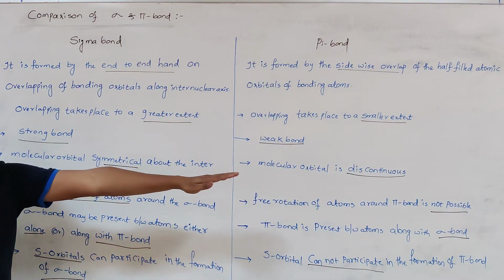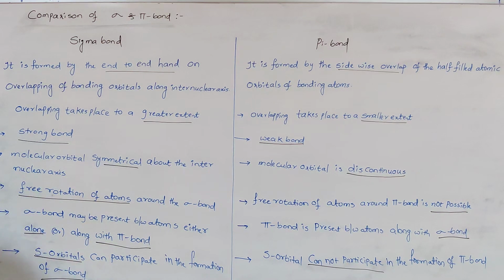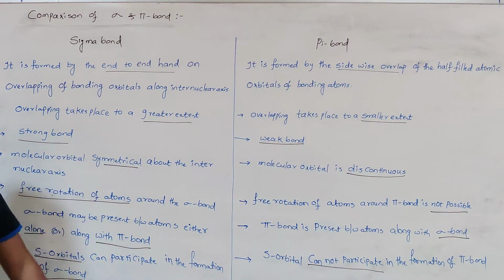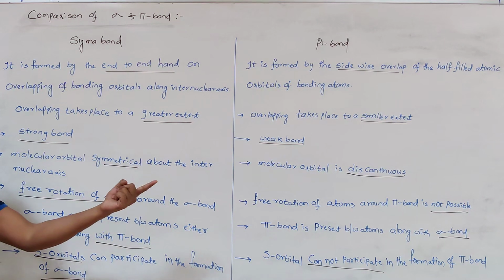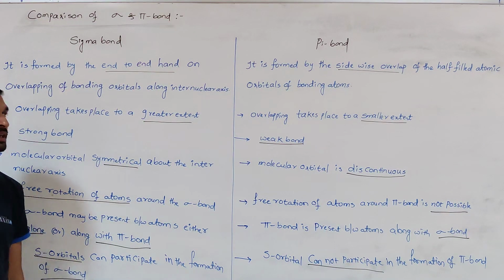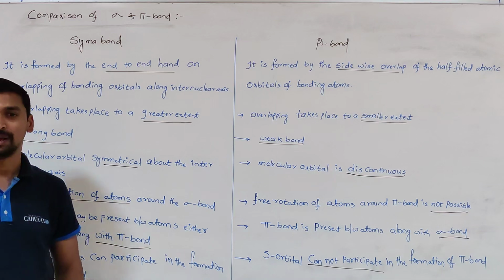It is not possible around the pi bond because the pi bond is broken whenever you try to rotate the atom. The sigma bond is always present either alone or sometimes with the pi bond, but the pi bond is always present along with the sigma bond. S orbitals never participate in the formation of pi bond. They are only involved in the formation of sigma bond. So these are the main differences between the sigma bond and pi bond.